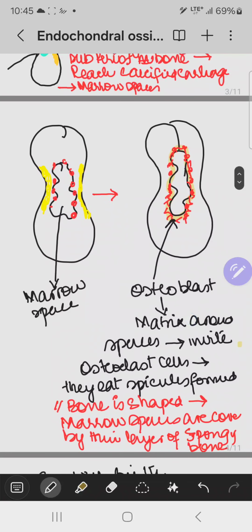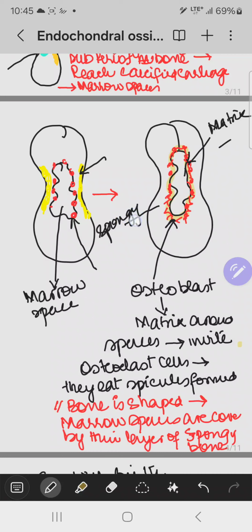Now in this picture you can appreciate that there is already a periosteal layer. The marrow spaces are present, which are lined by the osteoblast cells. The osteoblast cells are secreting matrix surrounding those marrow spaces, and because of this, a slight, small, thin bone is formed that is called spongy bone. Spongy bone is formed around these spaces, which are called the medullary spaces. Which are these called? The marrow spaces.